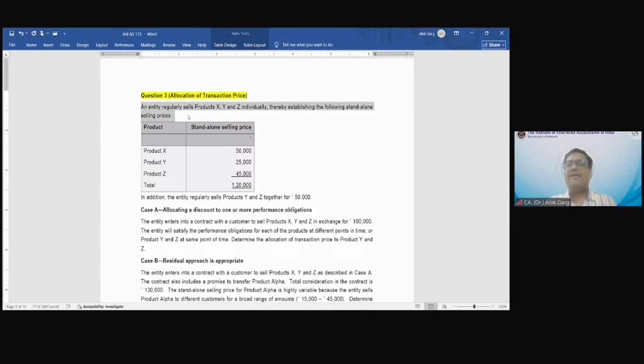An entity regularly sells products X, Y, and Z individually, thereby establishing the following standalone selling prices. The SSP of product X is 50,000, Y 25,000, Z 45,000. The total is 1,20,000. In addition, the entity regularly sells a package of products Y and Z at 50,000 rupees.